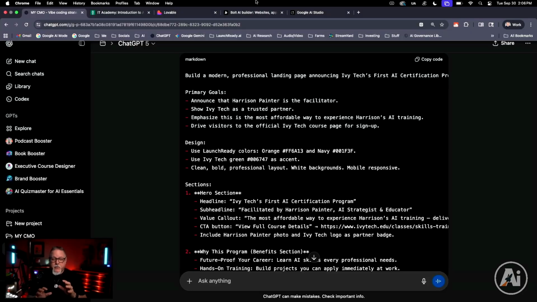Well, let's jump right into the platform. So here, let me set the stage so you fully understand the project we're working on. And the clock is going to start right now. The first thing that I want you to do, and I've already done this, is create a prompt that explains and defines what it is that you want to accomplish.